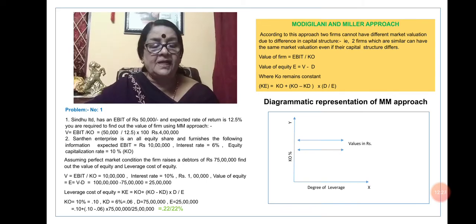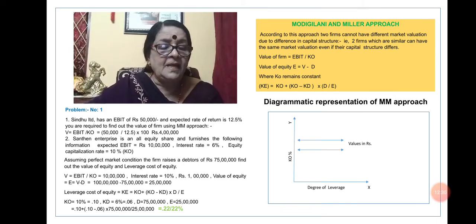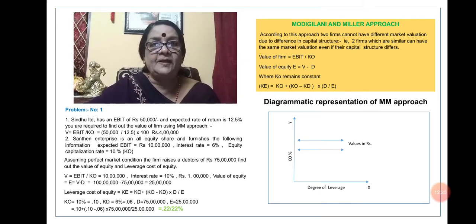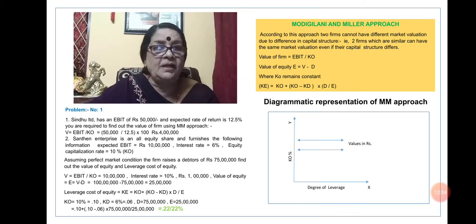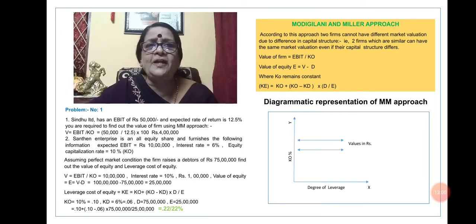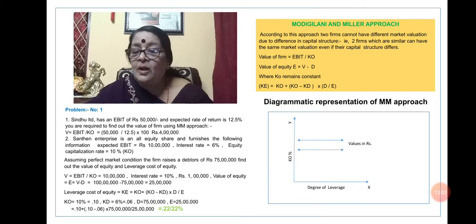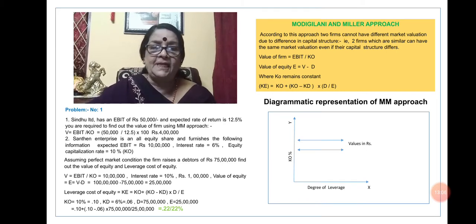Now the levered cost of equity, that is KE. KE equals KO plus (KO minus KD) into D by E. KO is 10%, that is 0.10. KD is 6%, that is 0.06. D is 75 lakh and E is 25 lakh. So KE is 0.10 plus (0.10 minus 0.06) into 75 lakh divided by 25 lakh, which comes to 0.22 or 22%. We find this directly from the equation. So this is what comes under the Modigliani and Miller approach.